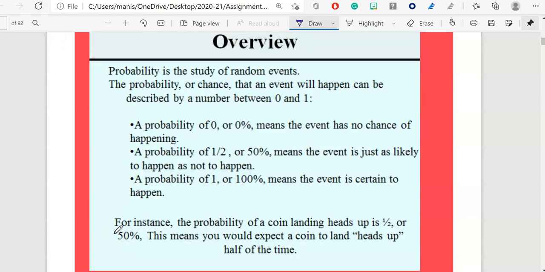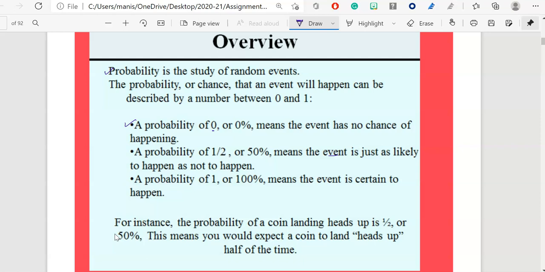As I mentioned earlier, probability is the study of random events. The probability or chance that an event will happen can be described by a number between 0 and 1. A probability of 0, or 0%, means the event has no chance of happening. A probability of 1/2 or 50% means the event is just as likely to happen as not to happen.